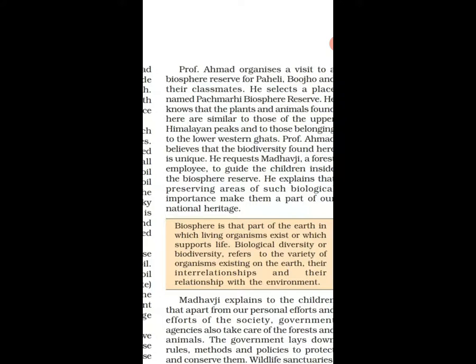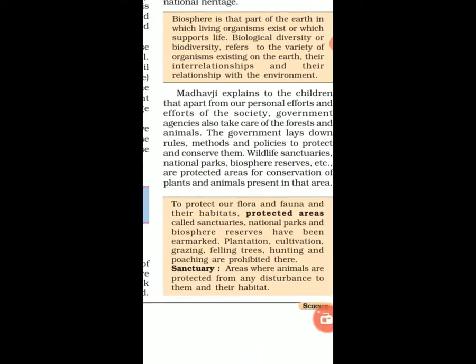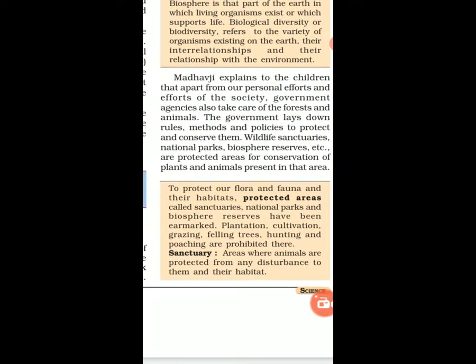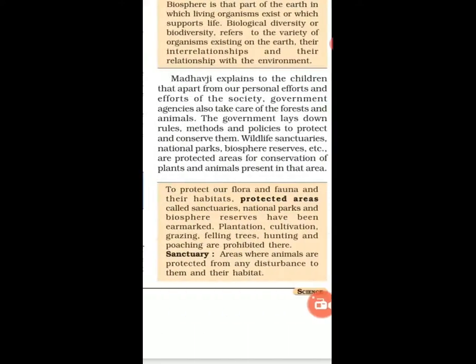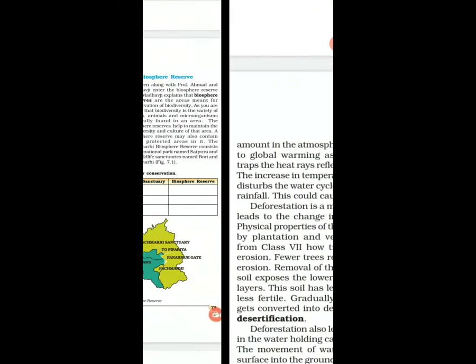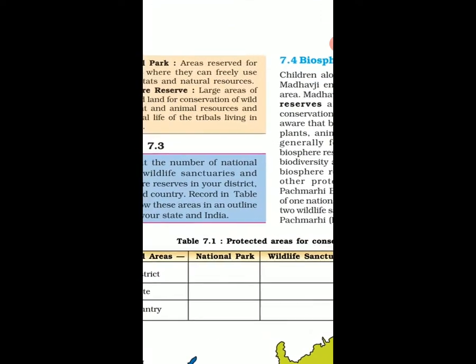Okay, first of all, tell me, what is a wildlife sanctuary? It is the area where animals are protected from any disturbance to them and their habitat. This is a wildlife sanctuary, right? Then what is a national park?